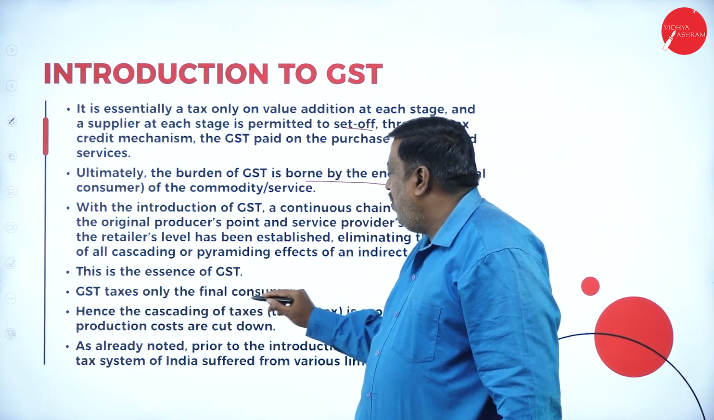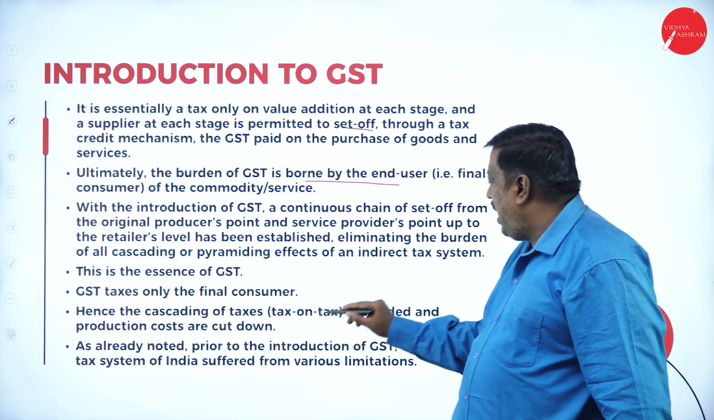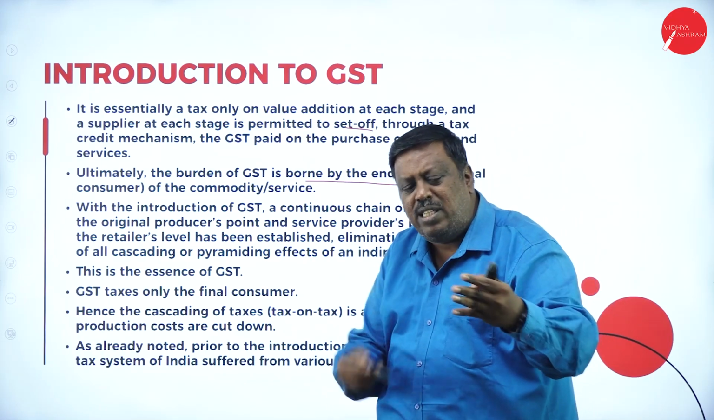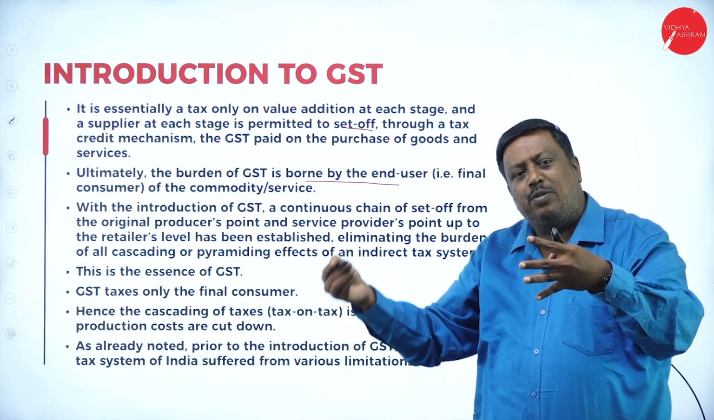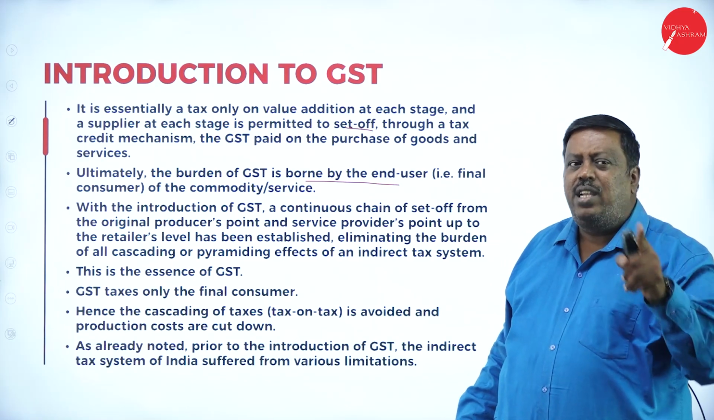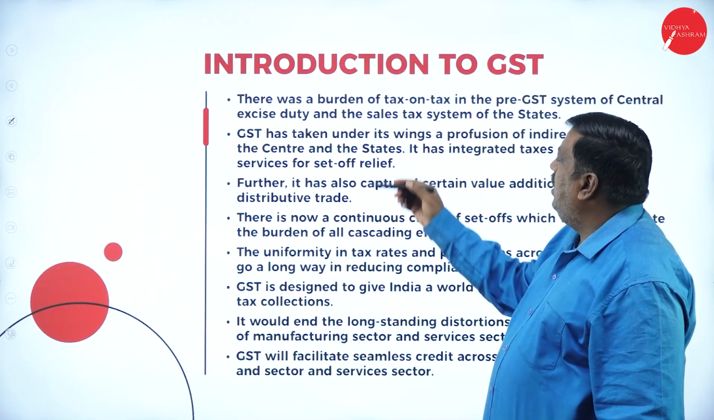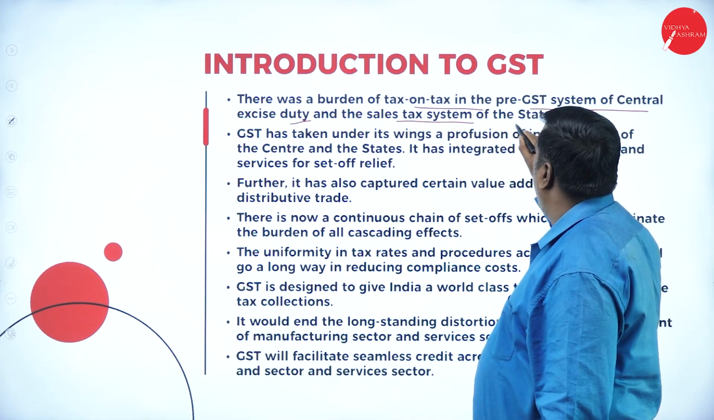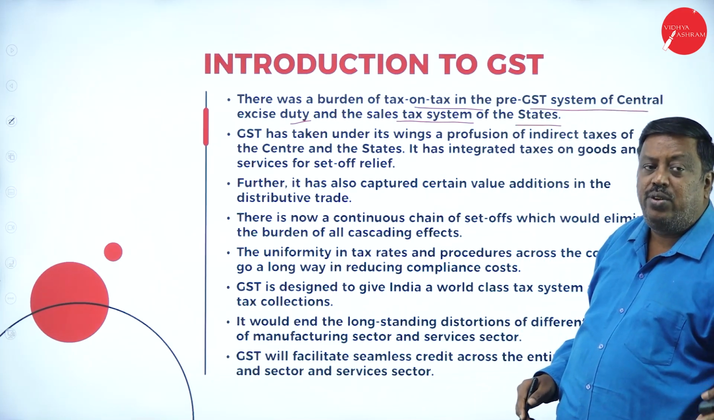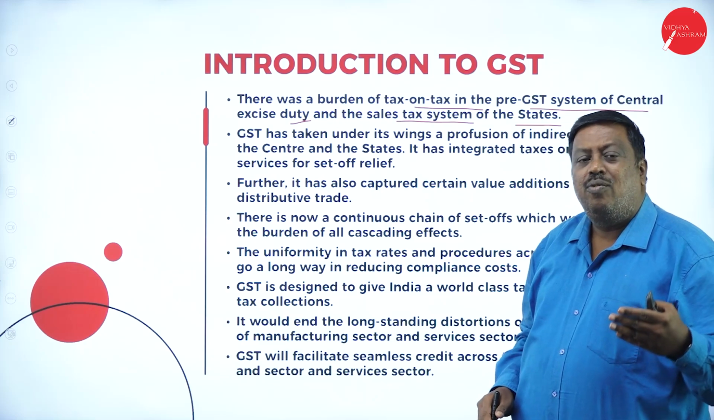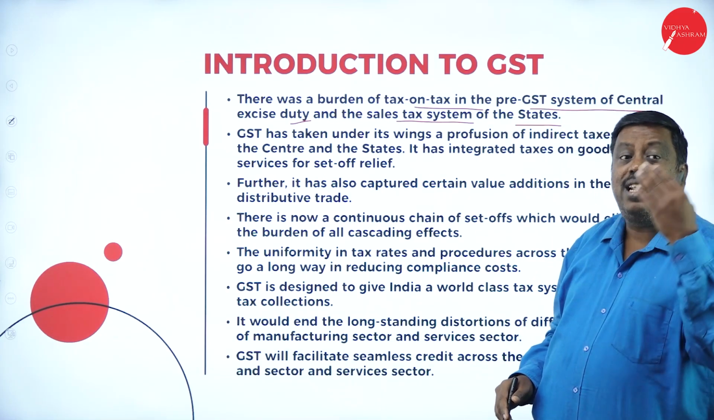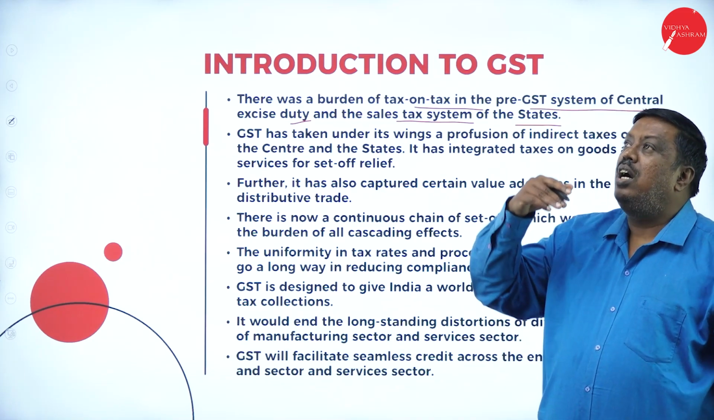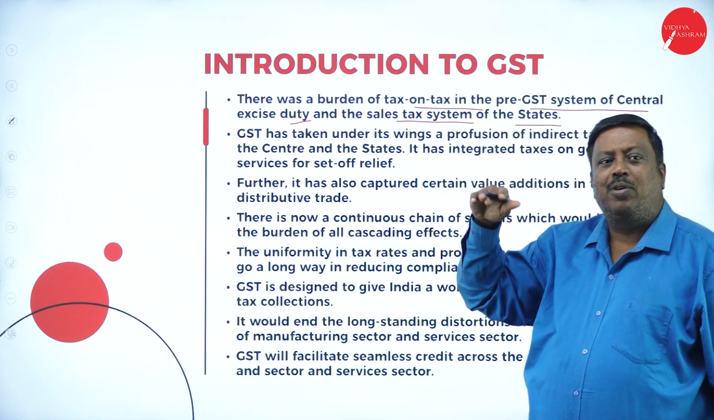GST taxes only the final consumer. Hence, the cascading of taxes, tax on tax, is avoided. Earlier, 100, 150, 200, 250 meant tax on tax was levied. Now that has been reduced, and only one tax was introduced, the one nation, one tax concept. There was a burden of tax on tax in the pre-GST system, with central excise duty and the sales tax system of the states. In the center it was excise duty, and in the state it was sales tax, where for the same product they were levying tax which had already been collected by the government. So it was a burden, and the prices were also huge. Now it has come to a normal position.